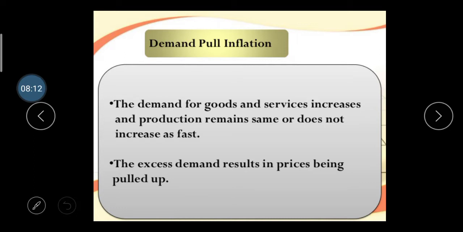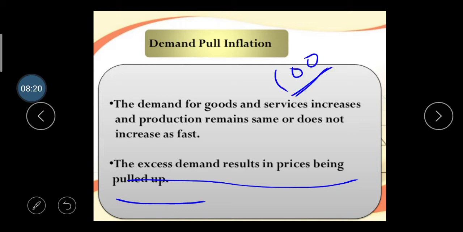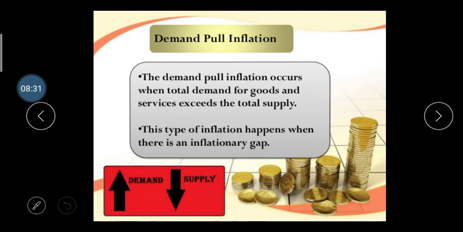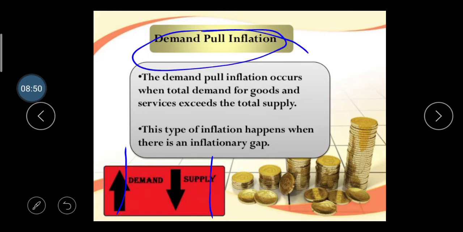The excess demand results in the price being pulled up because our production is limited. Take the example: we have 100 units, your production is 100 units and your demand is 110. So you can raise your price, right? From the law of supply you can easily understand this. So it's called demand pull inflation. Demand pull inflation occurs when the total demand for goods and services exceeds the total supply. This type of inflation happens when an inflationary gap is created. Here your demand is higher and your supply is lower, so it's considered demand pull inflation.